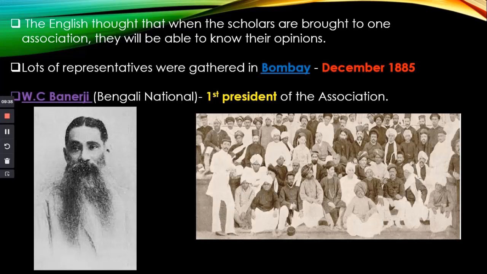So lots of Indian representatives gathered in Bombay in December 1885. This is the first meeting of the Indian National Association, which was held in Bombay in December 1885. W.C. Banerjee is the first Bengali national who became the first president of this association. You can see the picture of him also on the screen.